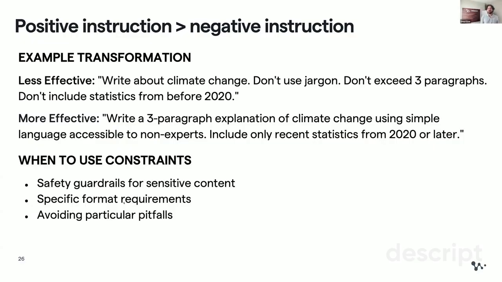But there are cases where using constraints and negative instructions actually works better. Those cases are when you need safety guardrails for sensitive content, or you want specific formats and want to avoid particular things. Why? I'll tell you why. As I remember, I'm going to refer back to the original reinforcement learning with human feedback phase, the 3rd phase that it's trained on.